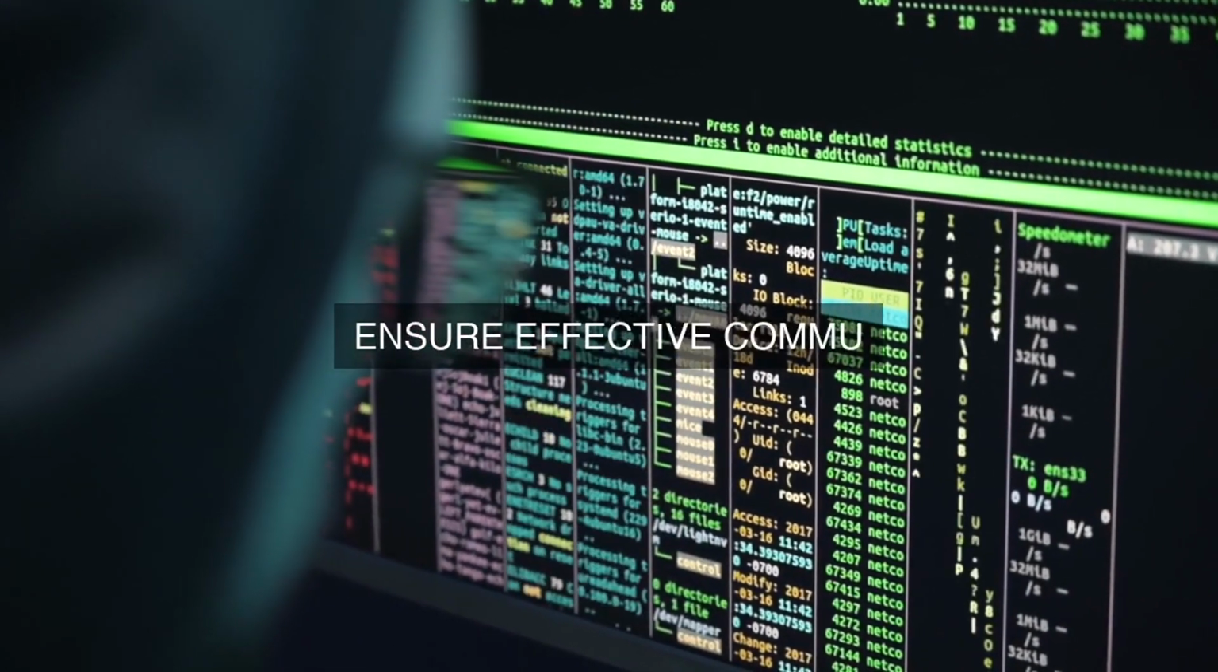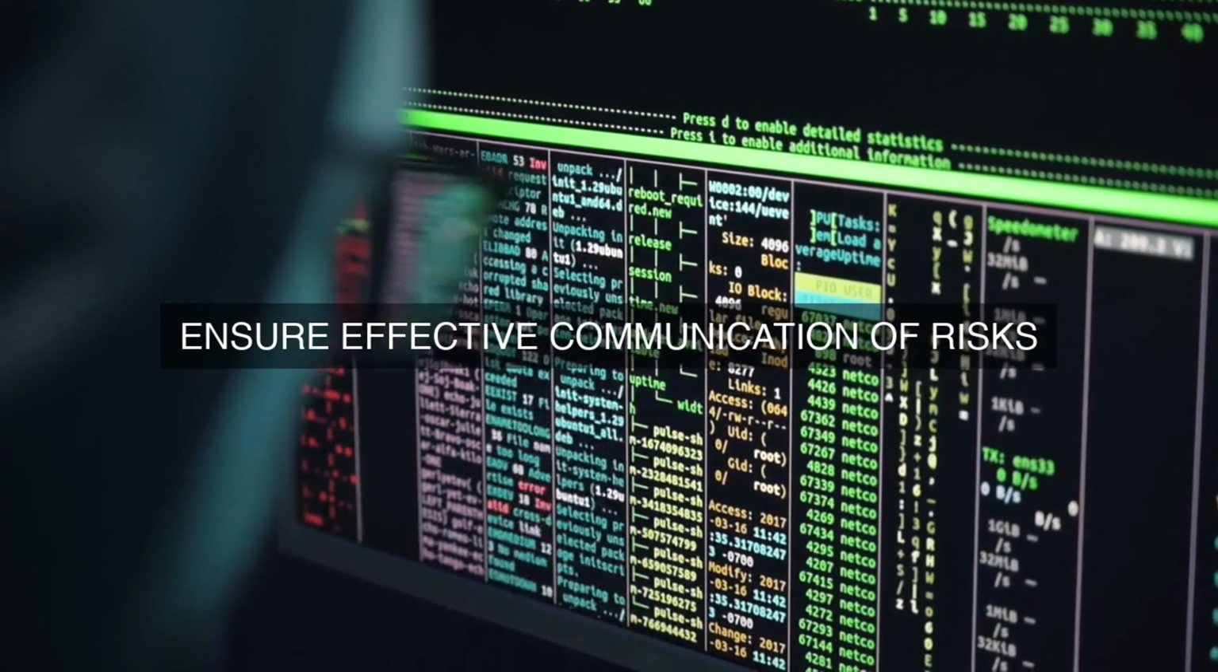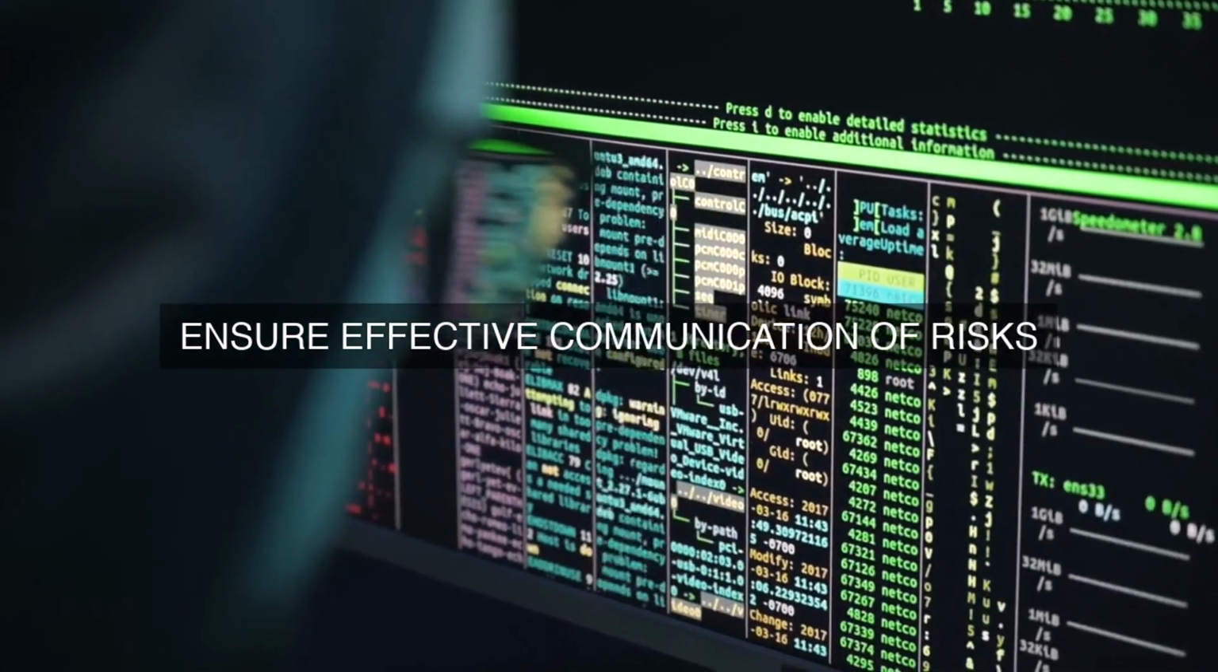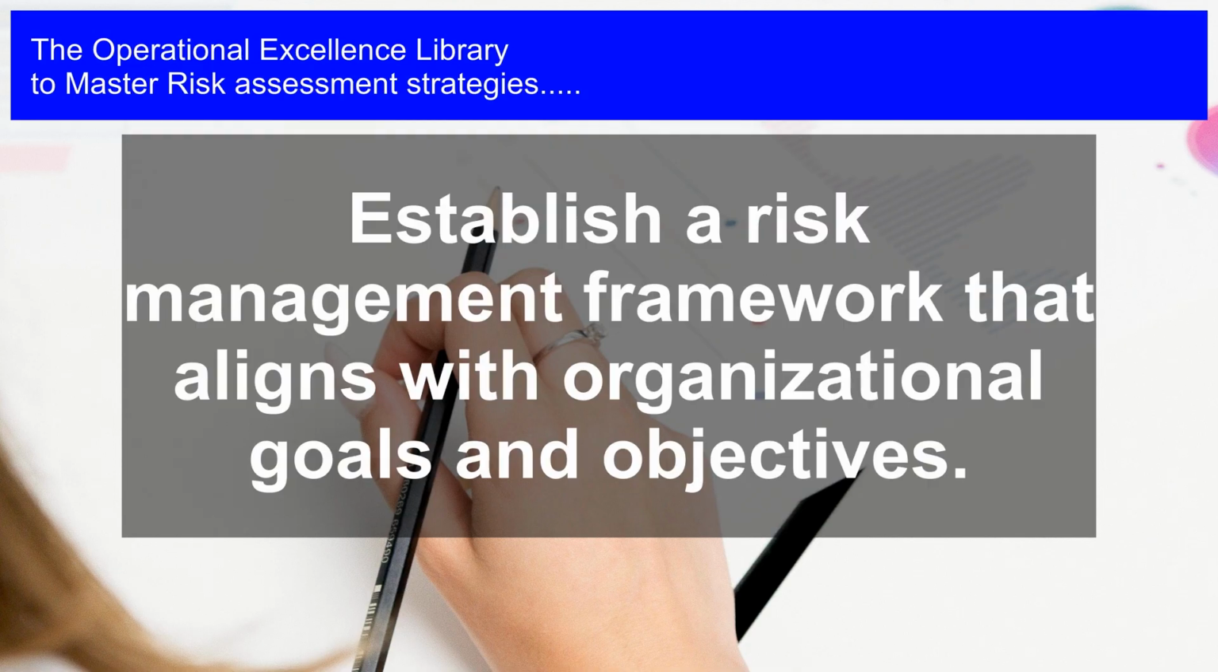1. Establish clear operational excellence goals. Define and communicate clear operational excellence goals and objectives that align with the organization's overall strategy. These goals should be specific, measurable, achievable, relevant, and time-bound, SMART, to ensure everyone is working towards the same objectives.